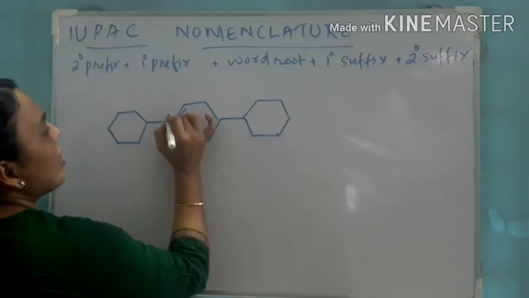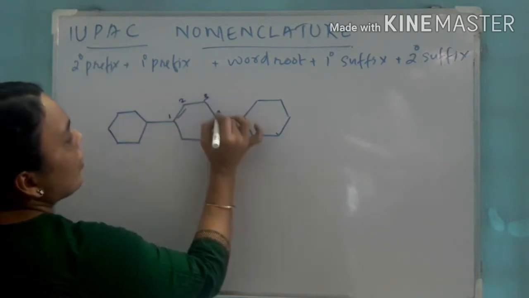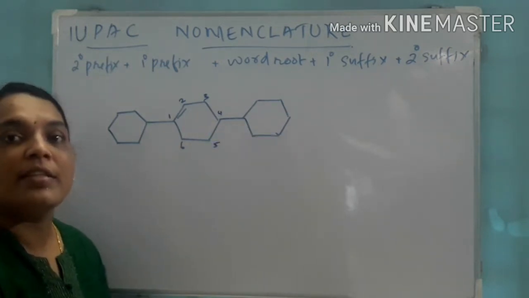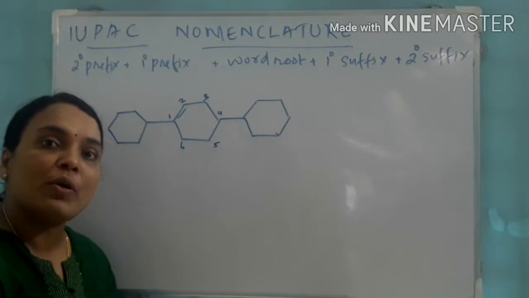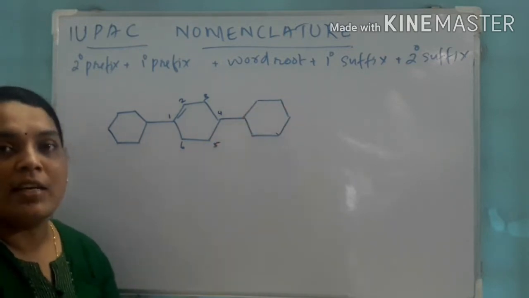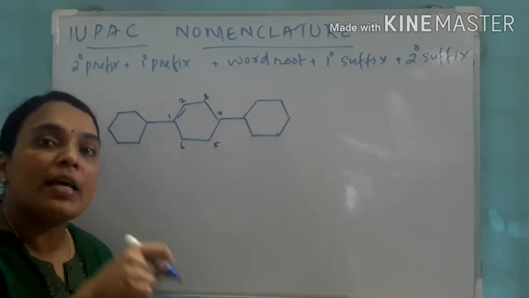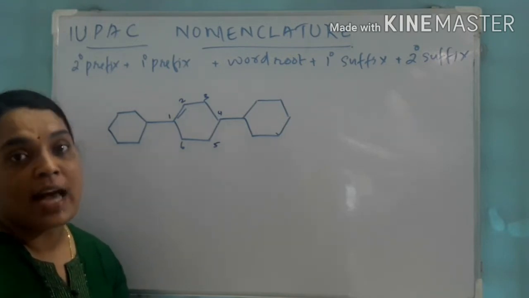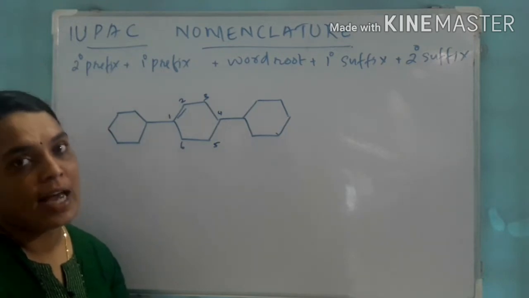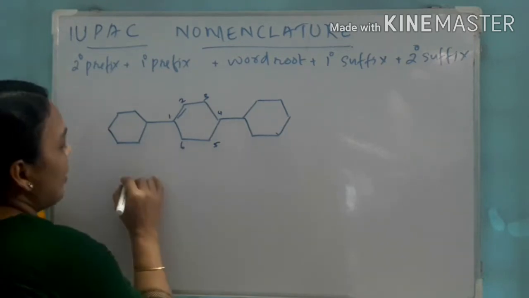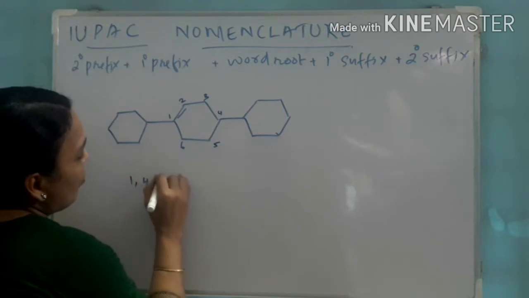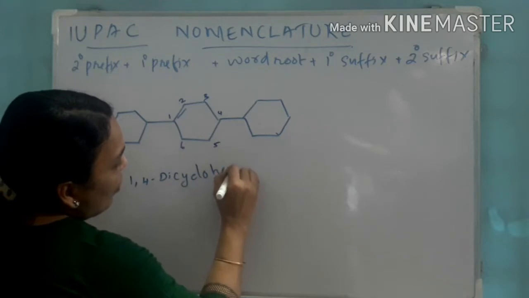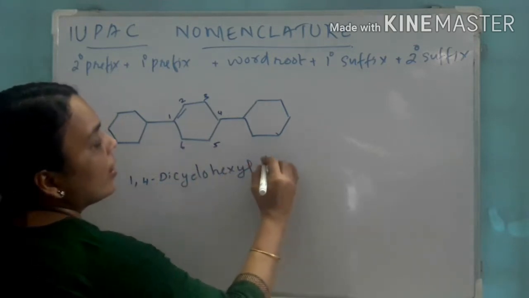So let us start from here. 1, 2, 3, 4, 5, 6. Then who are these? These are substituents. Which substituent? It is a cyclohexane. So cyclohexane, if it is coming as a substituent, we have to name it as cyclohexyl. So what does the name become? 1,4-dicyclohexyl.